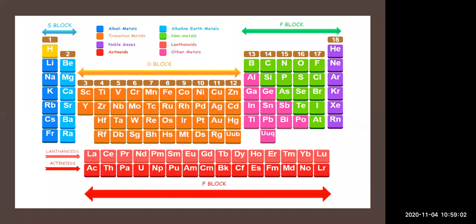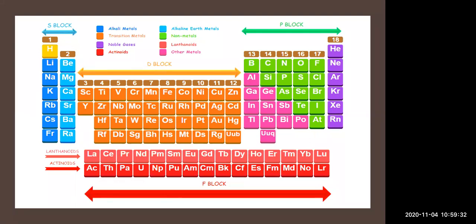Below, you can see the s block elements, with 1 and 2 written: 1 for the first column, 2 for the second column. These are the group numbers, which go up to 18, as shown on the right-hand side for the noble gas elements. So these are the vertical columns, and there are 18 groups.